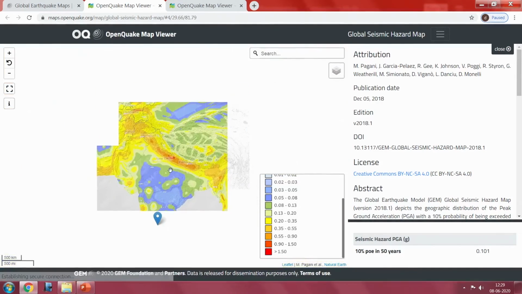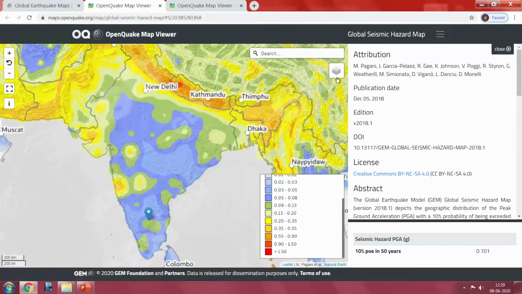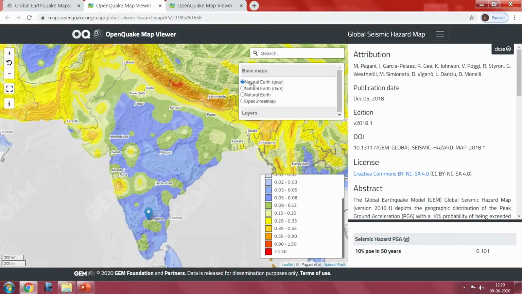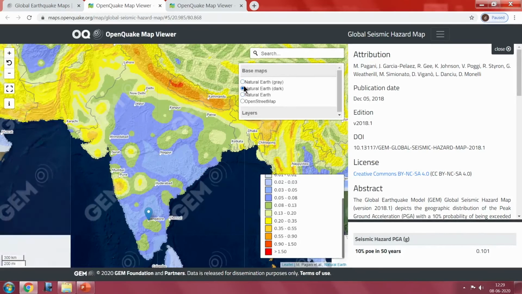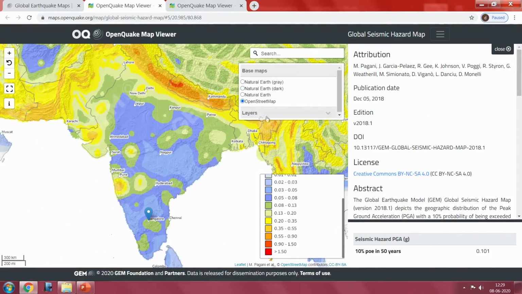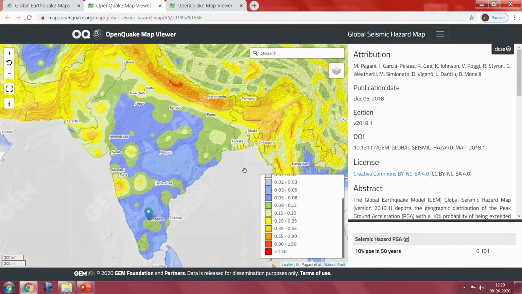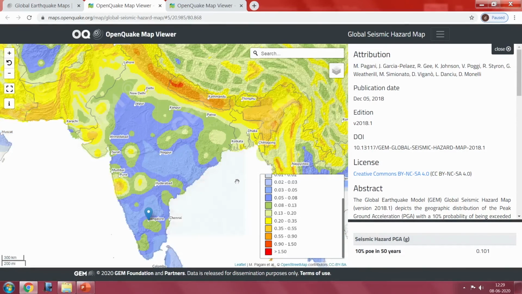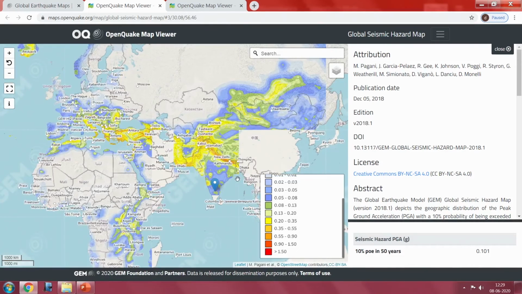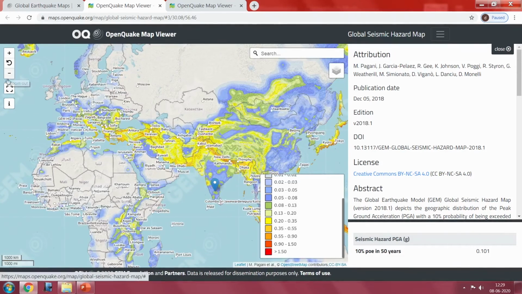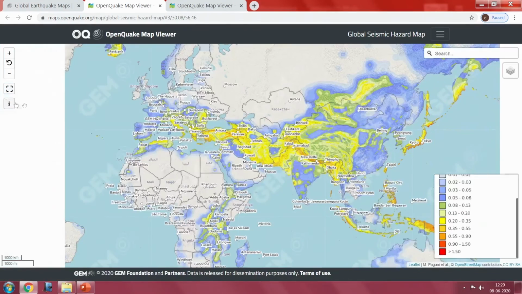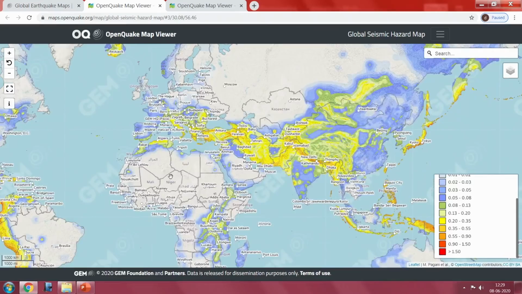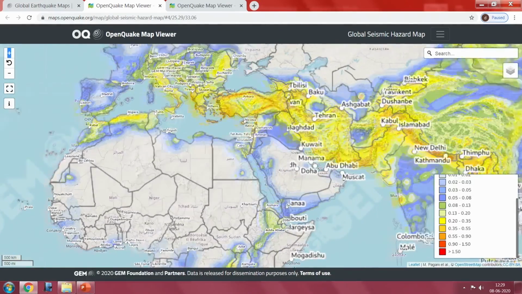In this interactive way you can get the information you want. You can also get different colors, and like this you can create different interactive views. That is one beauty of this map. You can get a hazard map of this region. You can also zoom in and get the information you want. So you can see the map is interactive in nature.